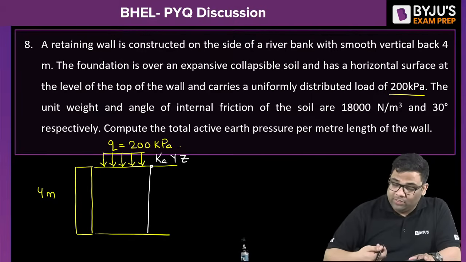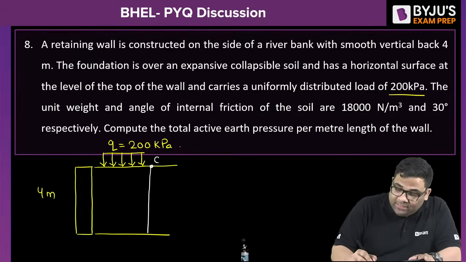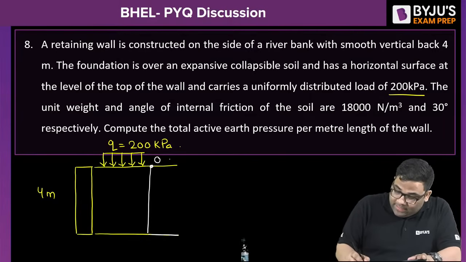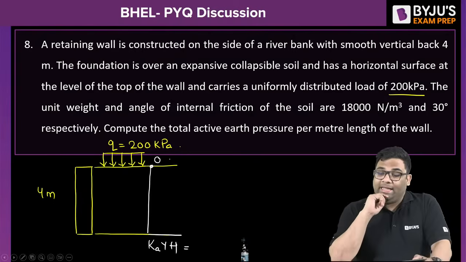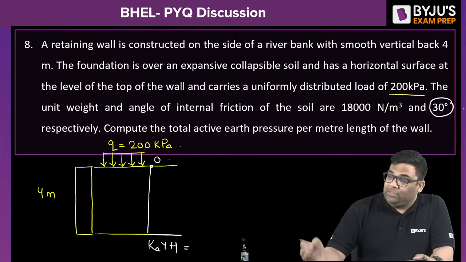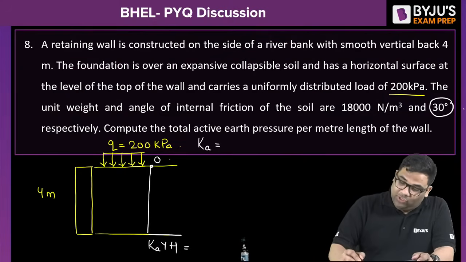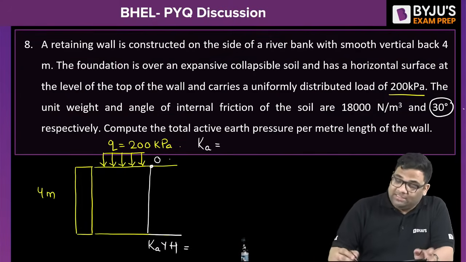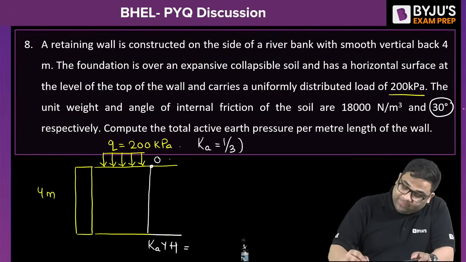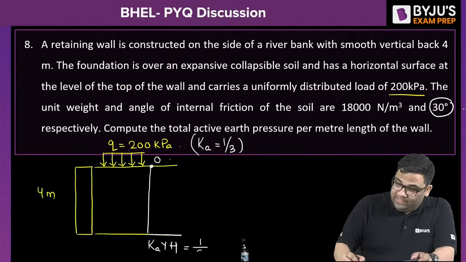Here Z is 0, so here I will get earth pressure 0. Here I will get Ka into gamma into H. Now what is your Ka? See, your angle is given as 30 degrees, so Ka will be 1 minus sine 30 by 1 plus sine 30. That is 1 by 3.